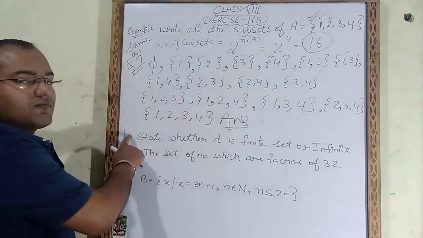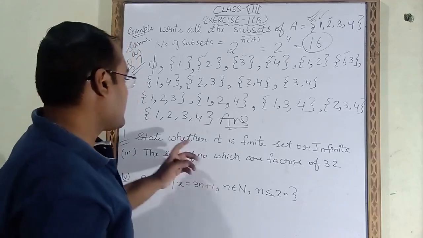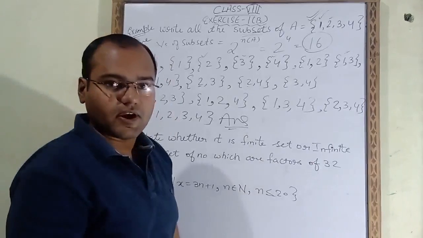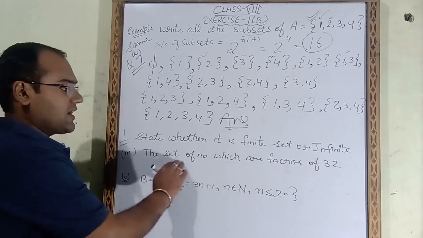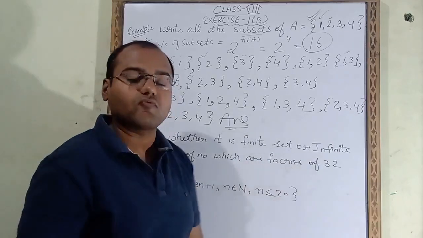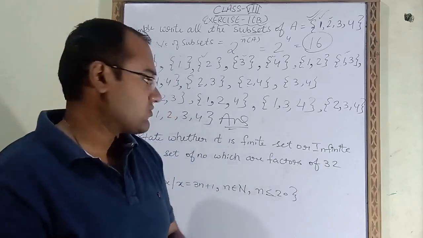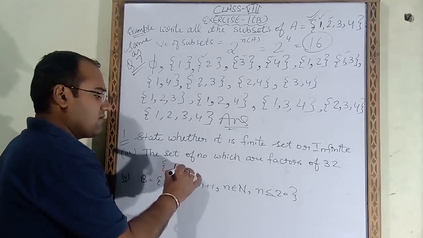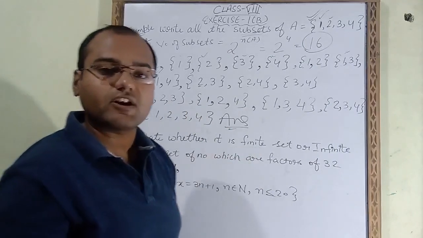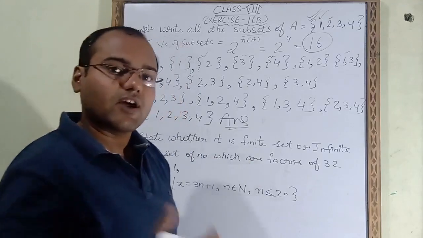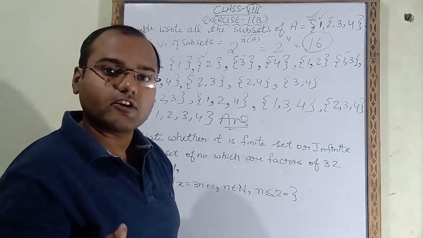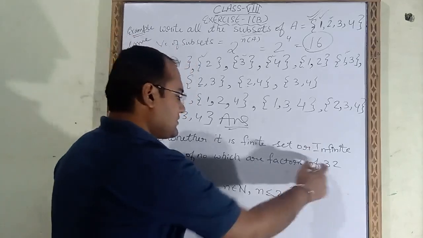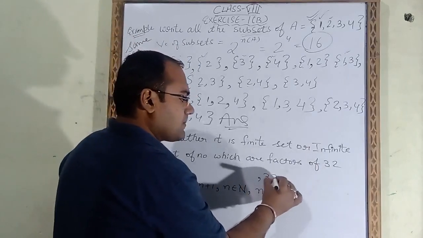Now see question number 1 of your textbook. Question number 1 is, state whether it is a finite set or infinite set. The question is the set of numbers which are factors of 32. Factors of 32 means those numbers which will divide 32. So the first factor is 1. 1 will divide 32, 32 times. 1 into 32 is equal to 32. That means 1 will divide 32 and 32 will also divide 32, so both are factors.